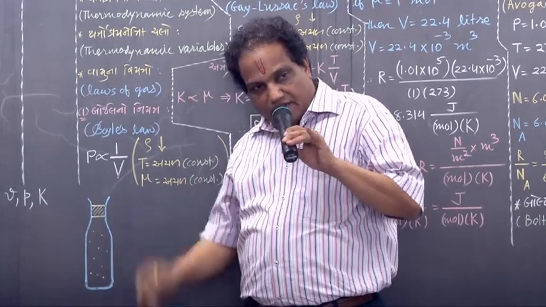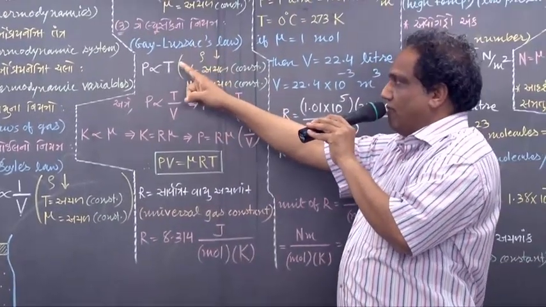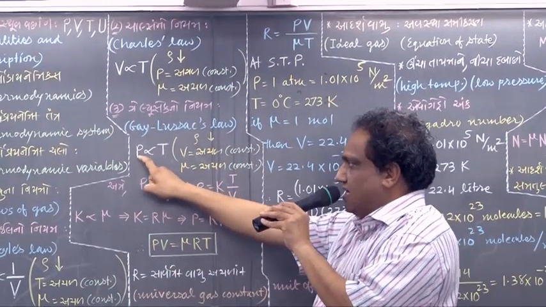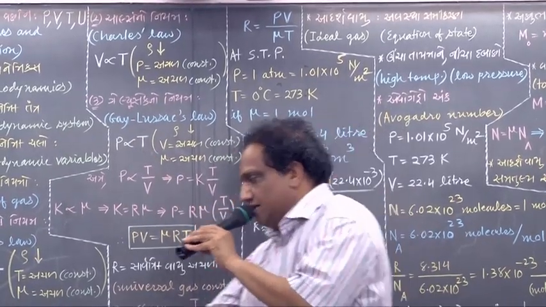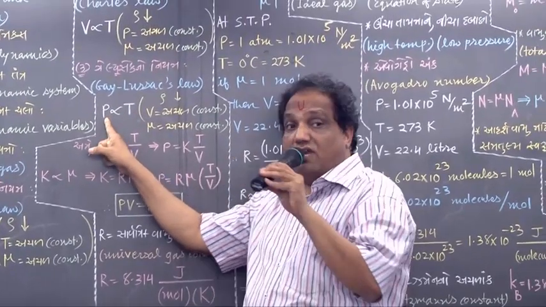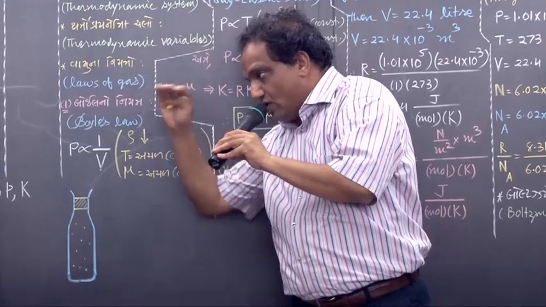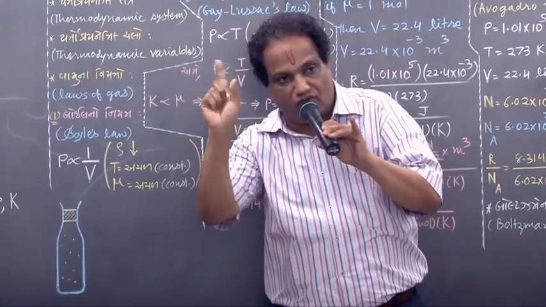When gas is heated up at constant volume, you may apply Gay-Lussac's law for constant volume. At constant volume, pressure exerted by the gas is directly proportional to its absolute temperature. As gas is heated more and more, temperature will increase and hence pressure will increase. When pressure on this cork increases beyond a certain limit, the cork will be removed from the bottle.